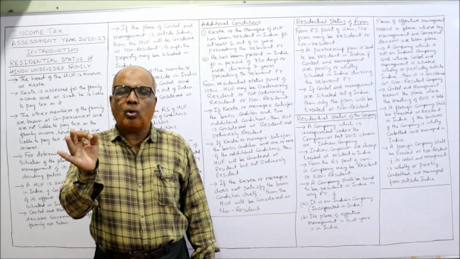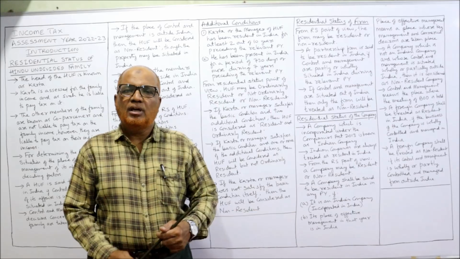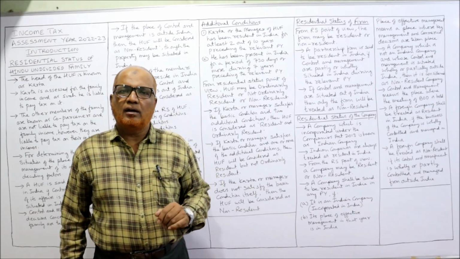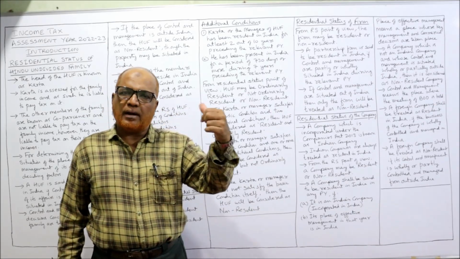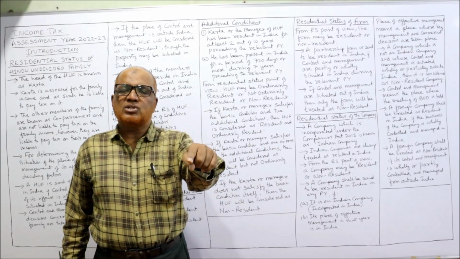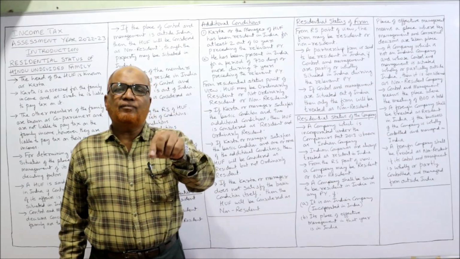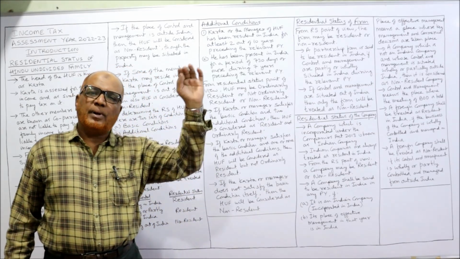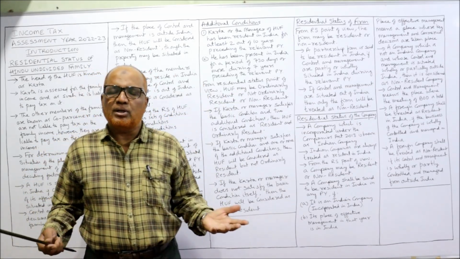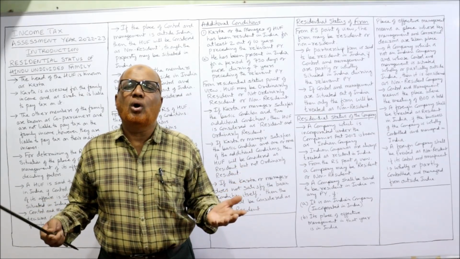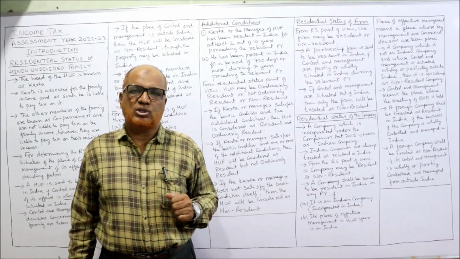So in partnership firm, if the control and management is wholly in India or partly in India and partly outside India, then the partnership firm is called resident partnership. If the control and management is completely outside India, then the partnership firm will be called as non-resident partnership firm.